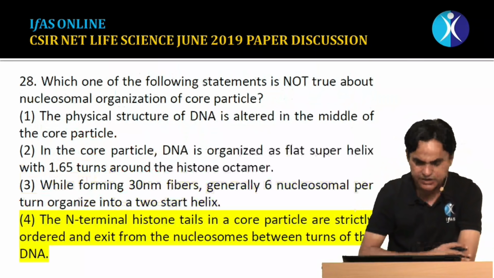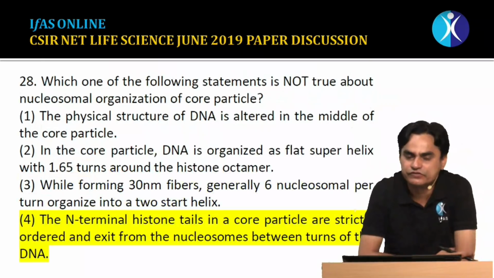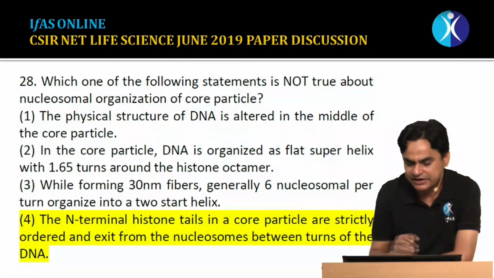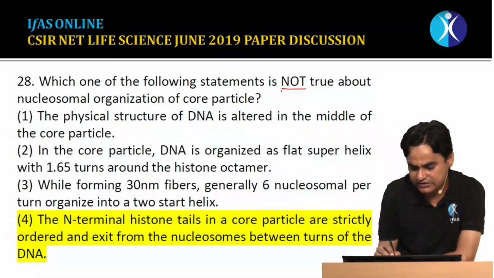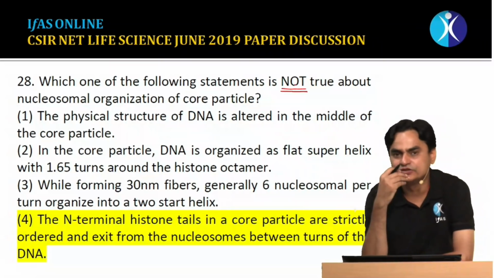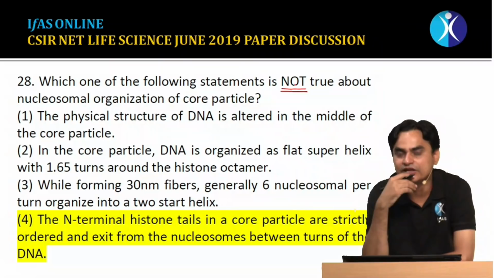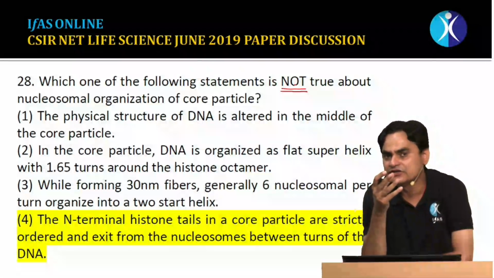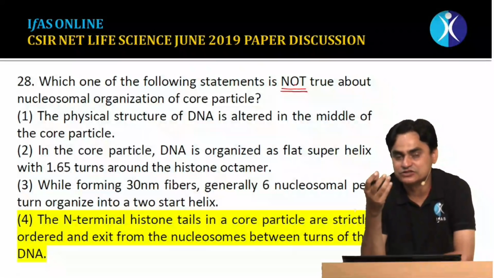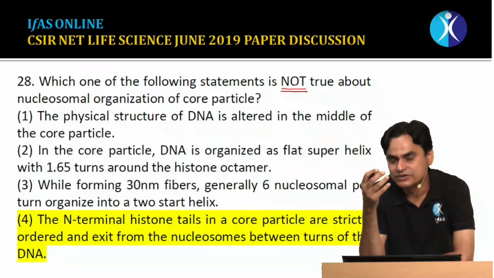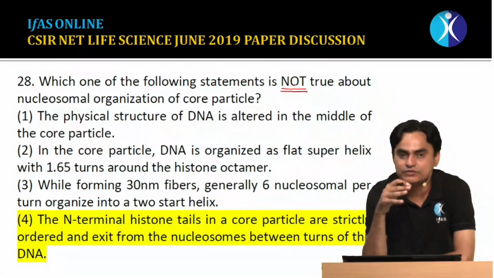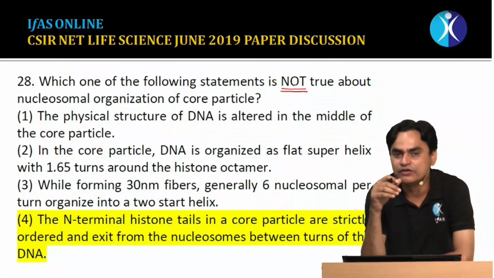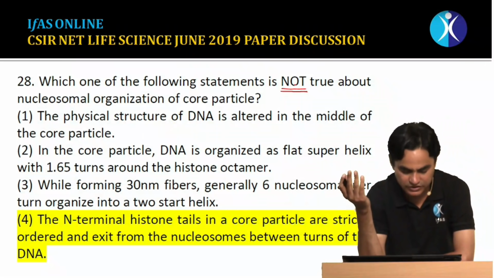Then question number 28. Basically this is a question from genome organization, which is mentioned in unit 2. There are some statements, and again we have to identify the statement which is false. You can see that the majority of the questions being asked in the CSIR exam nowadays, you do not have to find the correct answer, you have to find the incorrect answer. So obviously this is a little bit difficult, because you must be aware of the 3 correct options, and only then will you be able to weed out which is not correct.